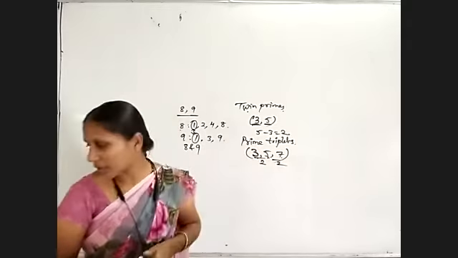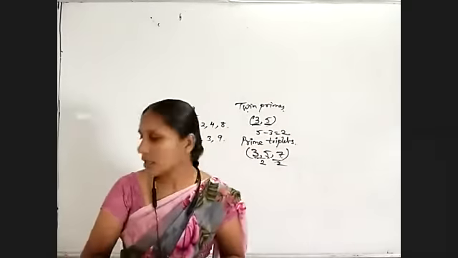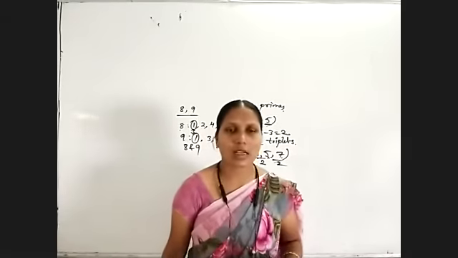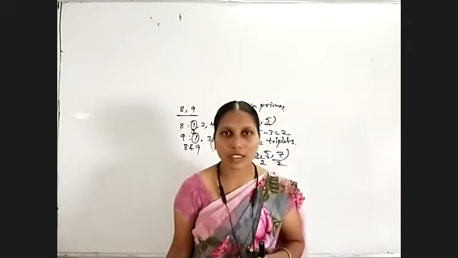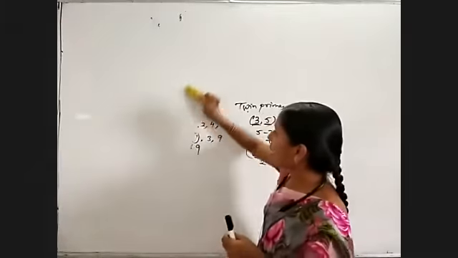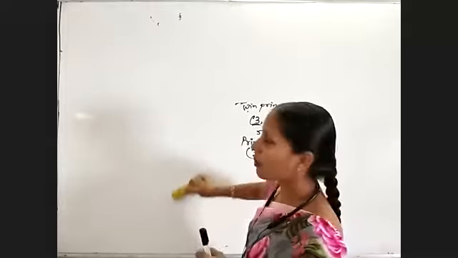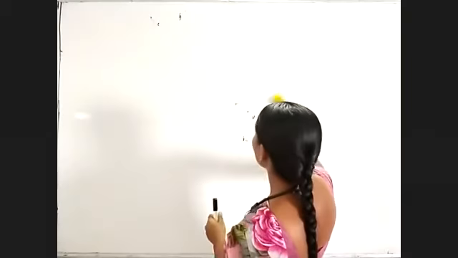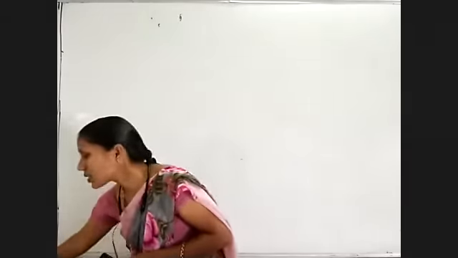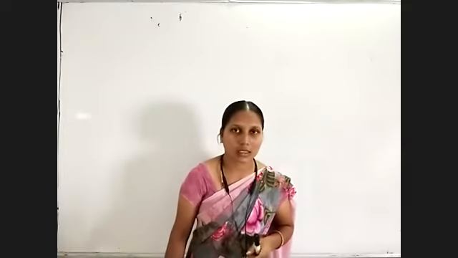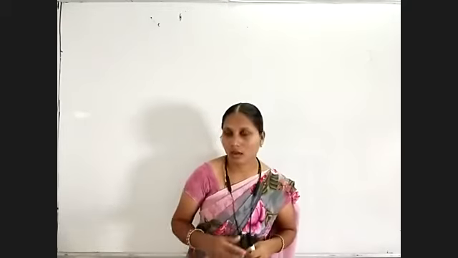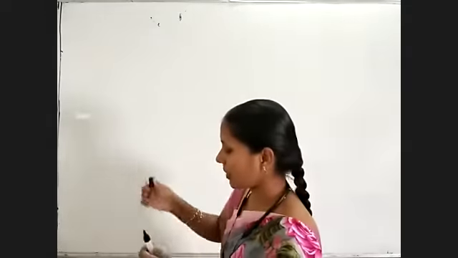So now coming to today's topic. Depending on the prime numbers, some questions we have discussed in the last class. So we will continue those problems. After that we will do the new topic, prime factorization. Before that, we already learned how many prime numbers there are from 1 to 100. The number of prime numbers between 1 to 100 is equal to 25. The number of composite numbers between 1 to 100 is 73. How we got that also I have explained. Okay. Now coming to the next topic.